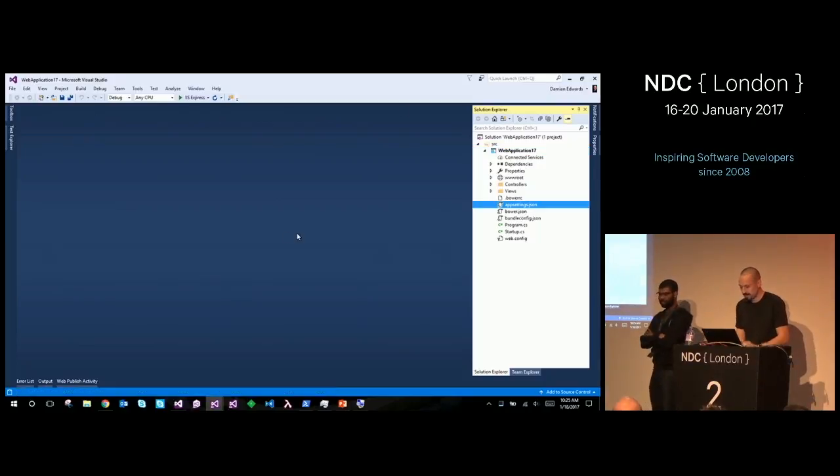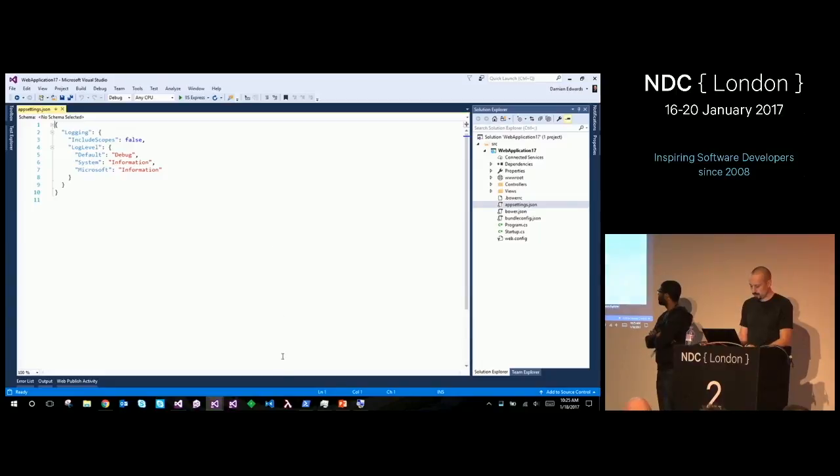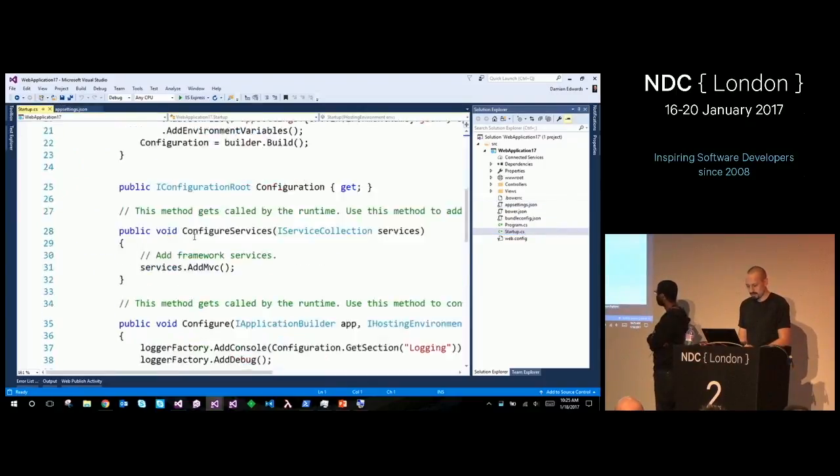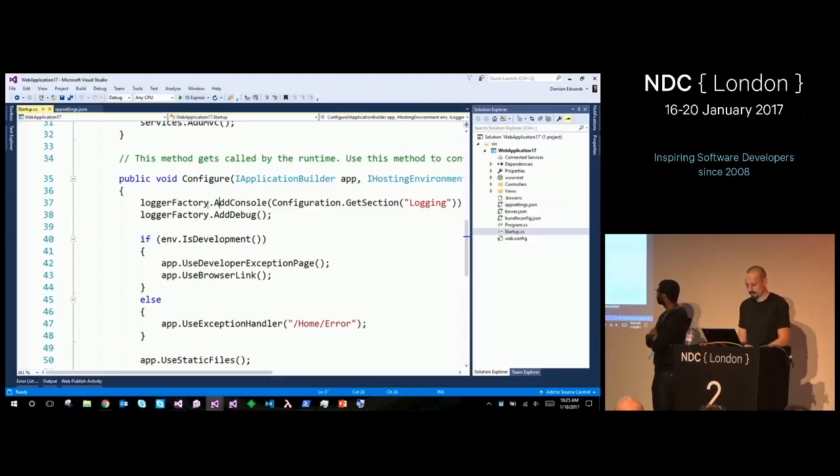So if I look inside my app settings here, in a file new, you can see I have this logging information. So here the log levels are being configured by this JSON file. And that's passed in my startup CS all the way down here where I configure the logger. So I'm adding the console logger here, and it passes in this logging section. So if I run this application, and I'm going to run it directly rather than through IIS Express so I can see the console.